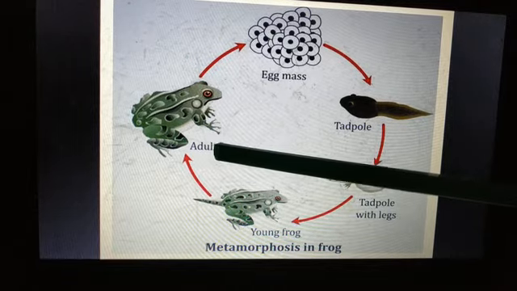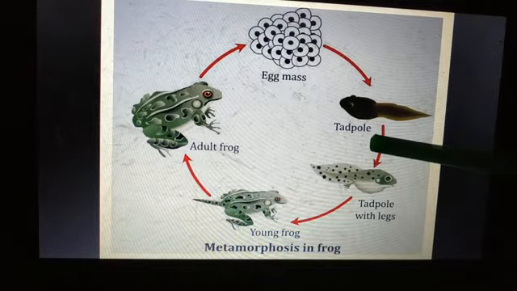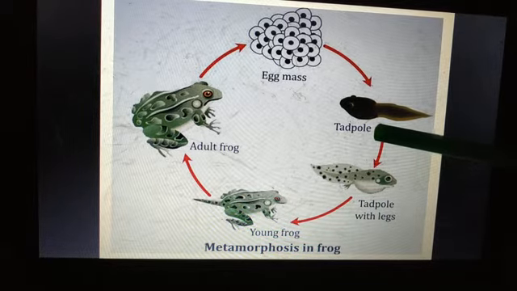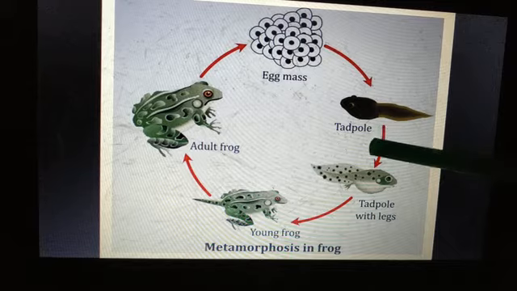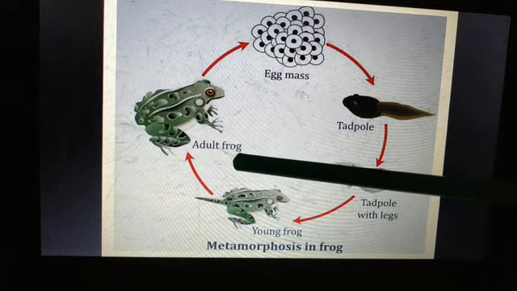They are now capable of jumping and swimming. But during the tadpole stage, they don't have legs. So they develop to become adults and they are now capable of jumping and swimming.